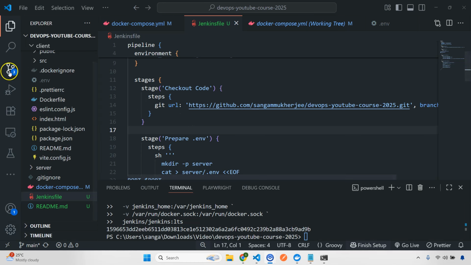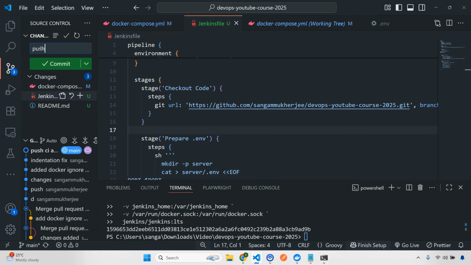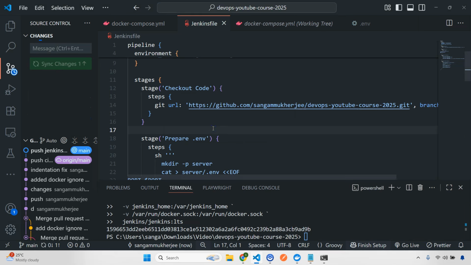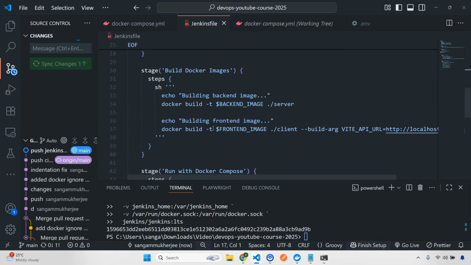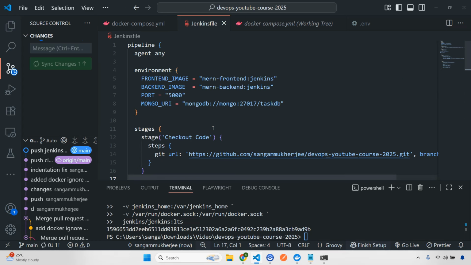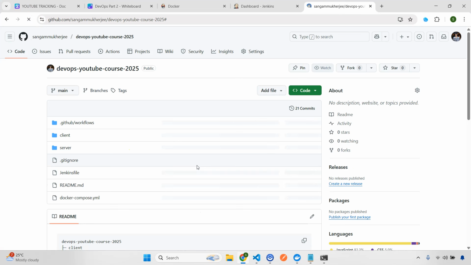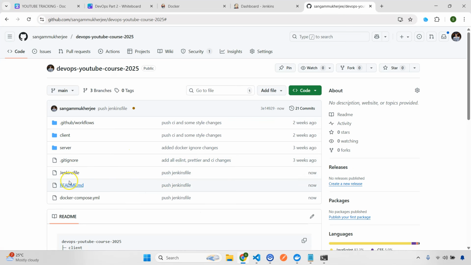Now let's do one thing. Let's push these changes. So I'll do push Jenkinsfile, and let's commit, push. Alright, so I think this is done. So now let's see what is happening. I think we added these three.